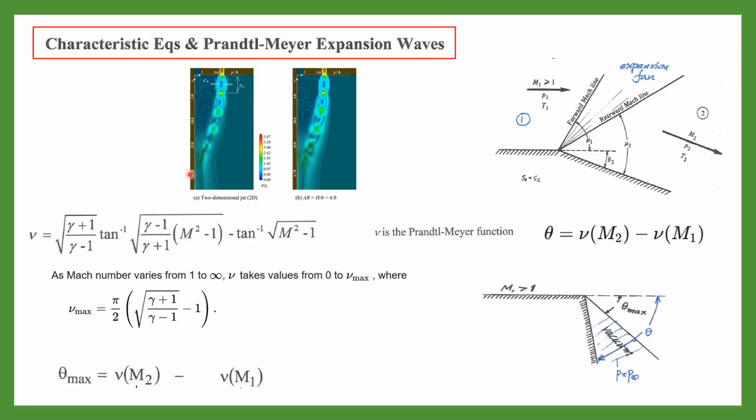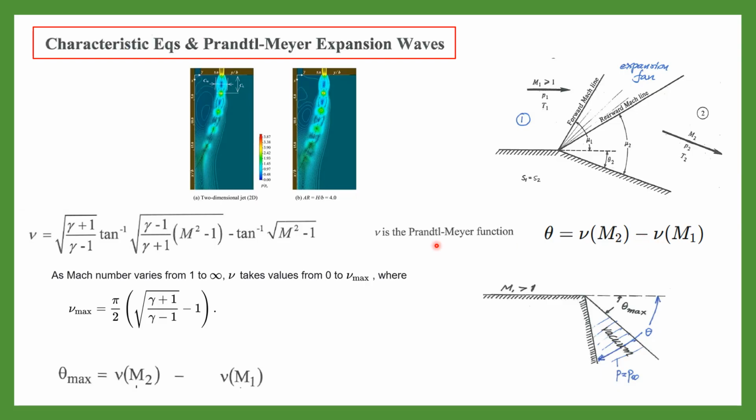As we discussed in class, when we have an area increase in the flow, we have expansion waves, or Prandtl-Meyer expansion fans. This expansion fan increases the velocity and decreases the pressure, temperature, and density. The Prandtl-Meyer function is given by this equation, nu, and the relation is that theta, the change of angle of the flow, is equal to nu at Mach 2 minus nu at Mach 1.